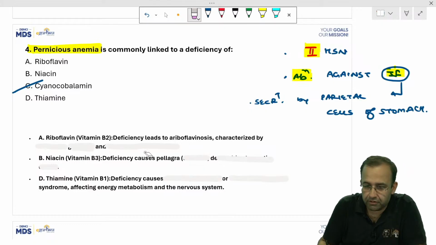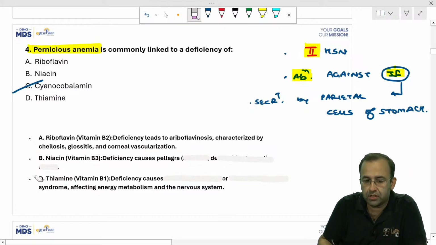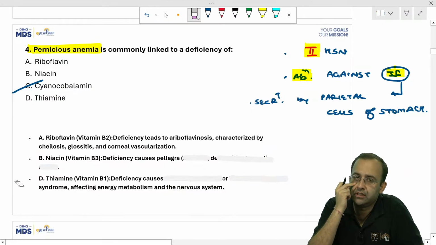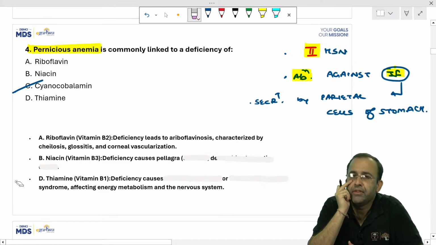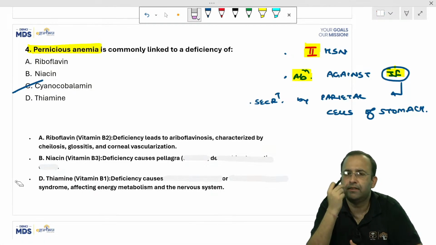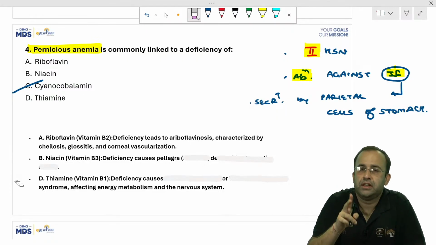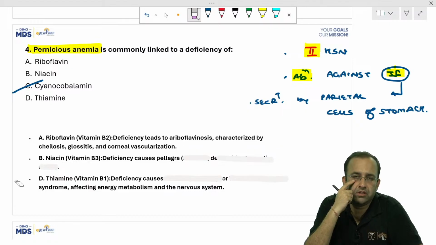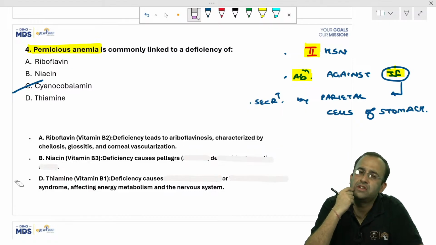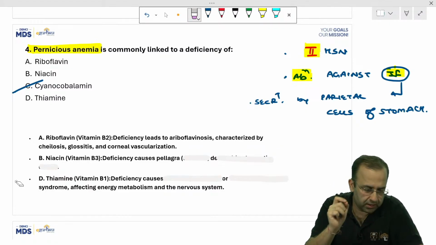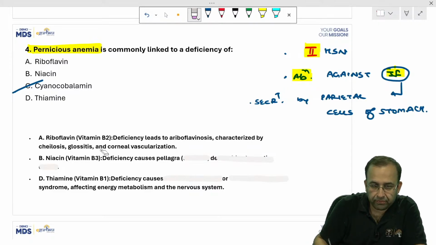Agreed. Majority of us were right on this. That is cheilosis, glossitis, and corneal vascularization. Normally, our cornea is avascular in nature. Vitamin B2 deficiency, that is riboflavin deficiency, causes corneal vascularization. Cheilosis, glossitis, that is at the angle of the mouth, there is dryness, along with corneal vascularization.